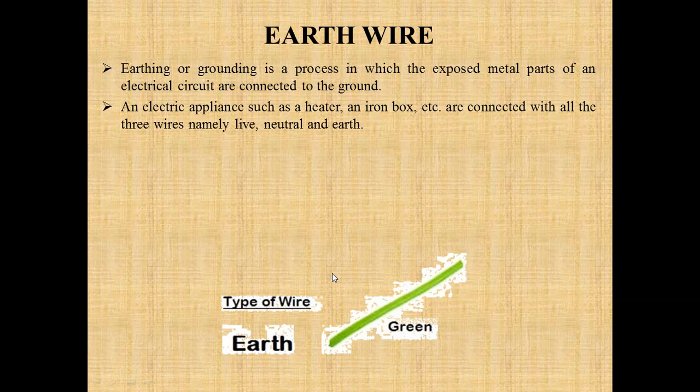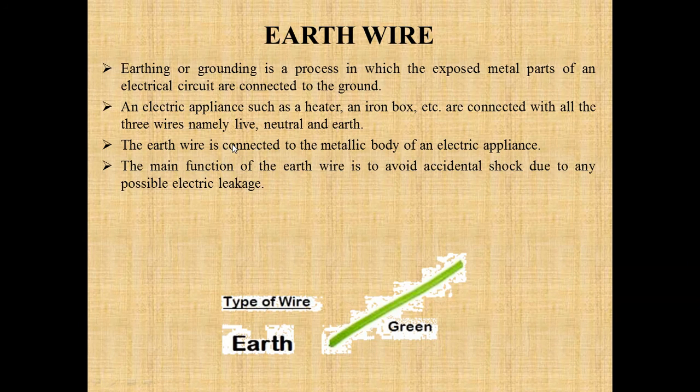Now what is the function of the earth wire? Whenever we switch on any appliance, a metallic appliance always carries an excess amount of charge. Earthing is a process in which exposed metal parts of an electric circuit are connected to the ground, so that electrical appliances such as a heater or iron box can be run safely, and whatever excess charge is there always flows through the ground, so that it avoids shock.